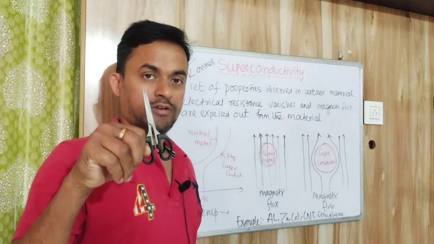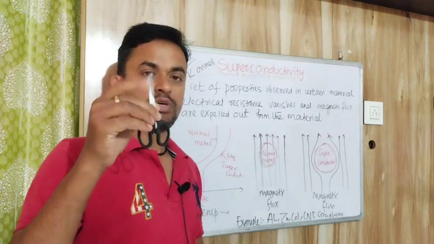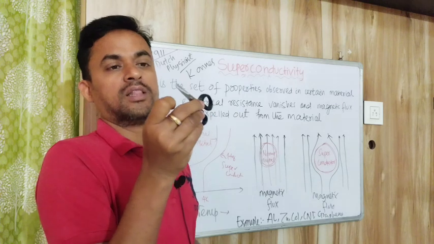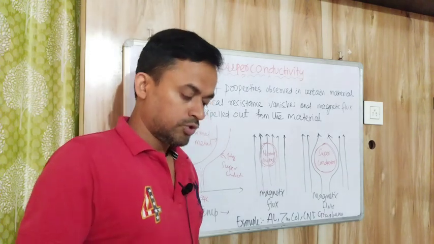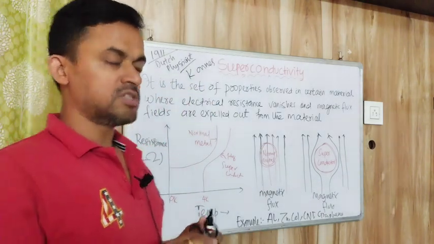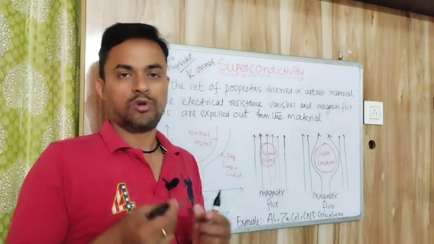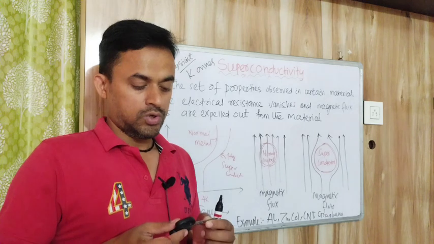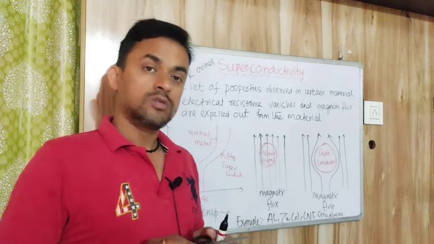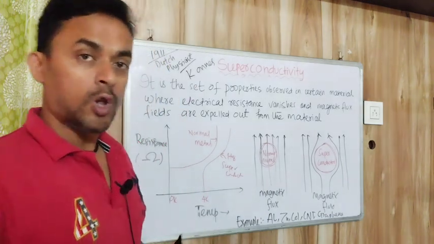This is the scissor you can find. Here this is the metallic part. Metal means it is a conductor. So when we give a potential difference across the two ends of this metal, then the current will flow. Current flow means it is the flow of electrons.